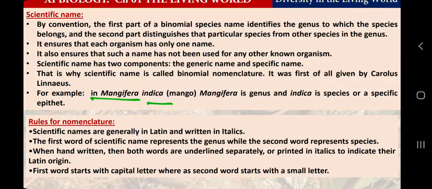So why do we need to classify organisms, why do we need to give them scientific names? Because common names are so confusing. You can understand common names in one language or one region, and if you go to another state, another region, you will not be able to understand anything about those common names. So common names of one organism will vary from place to place or region to region or language to language.